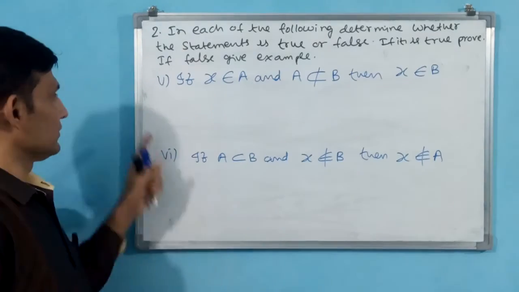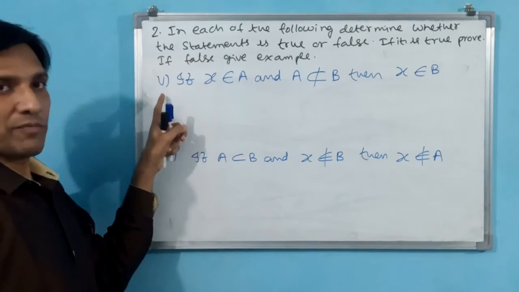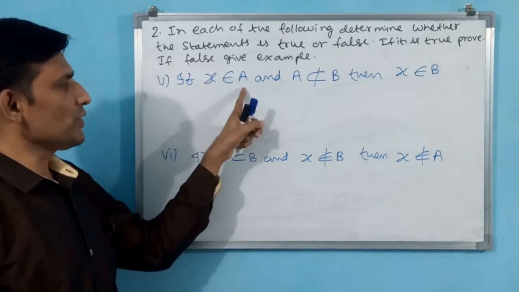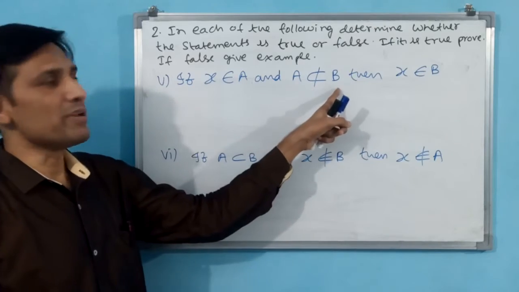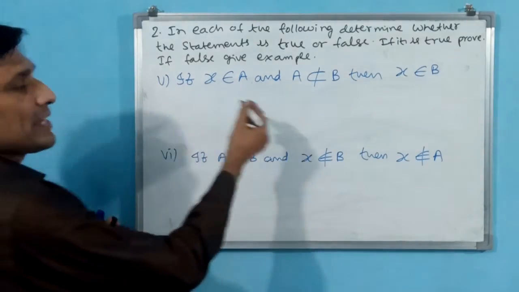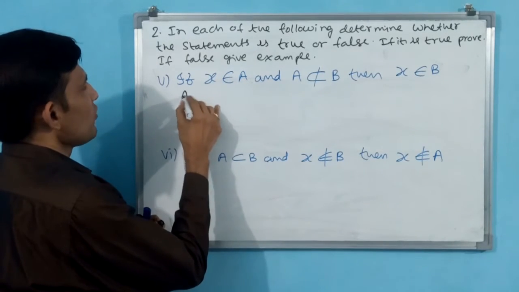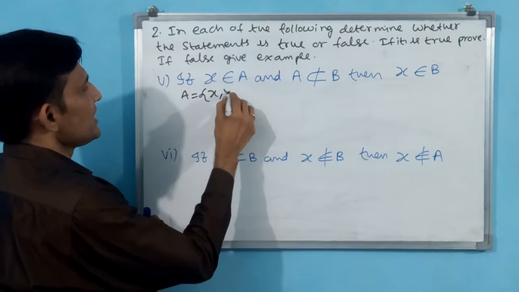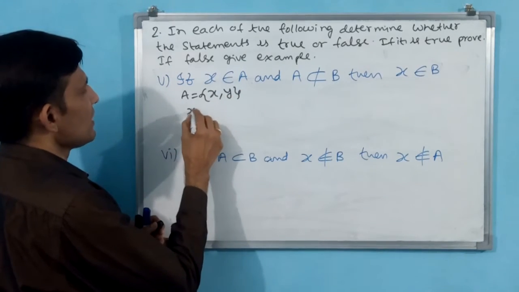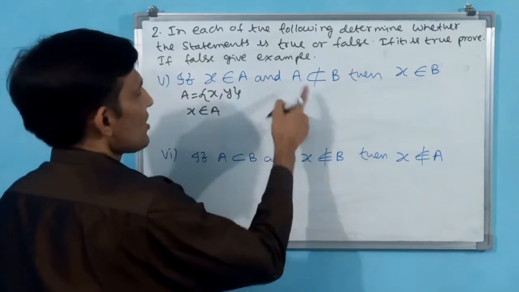Understand? Okay, see fifth question, second question, fifth part. If X belongs to A and A is not a subset of B, then X belongs to B is what it is telling. Now we see how we are going to make it. X belongs to A, that means I am going to make A equal to {X, Y}. Here X belongs to A, X is an element, that is why belonging. A is not a subset of B.